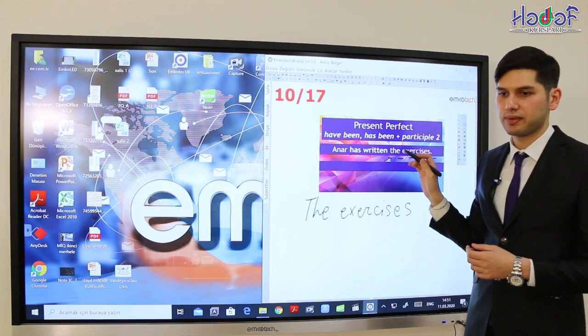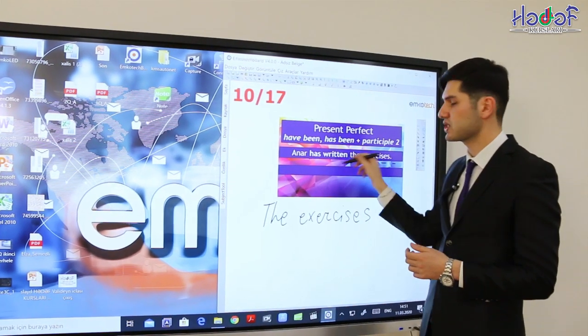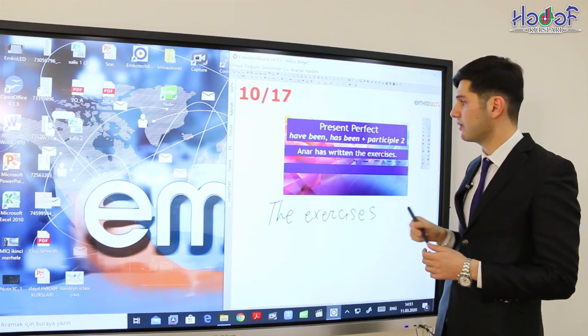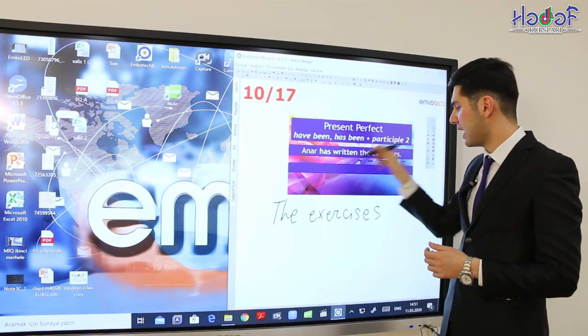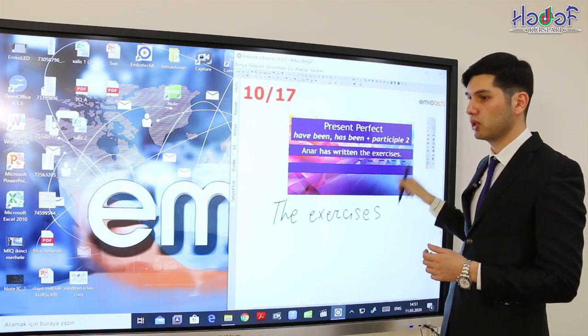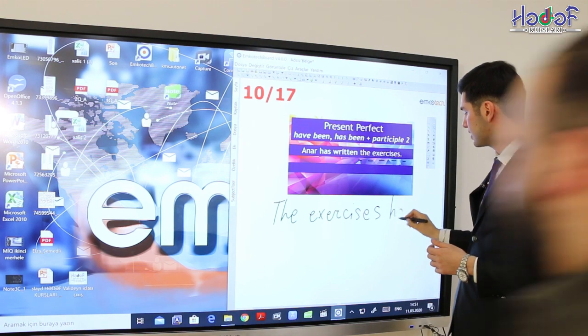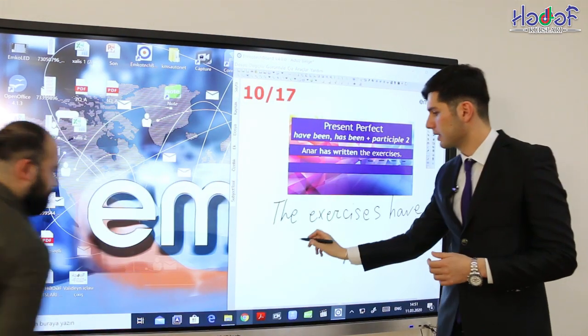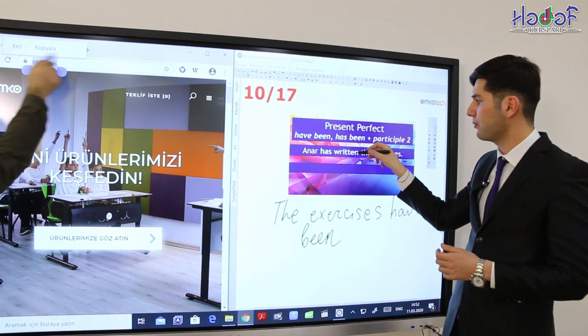After, of course, we have to find out what's that. To be form should be used, and because of has written in present perfect, we use have been or has been. In this case, exercises are in plural, so we use have been. The exercises have been, and we use the same form written.